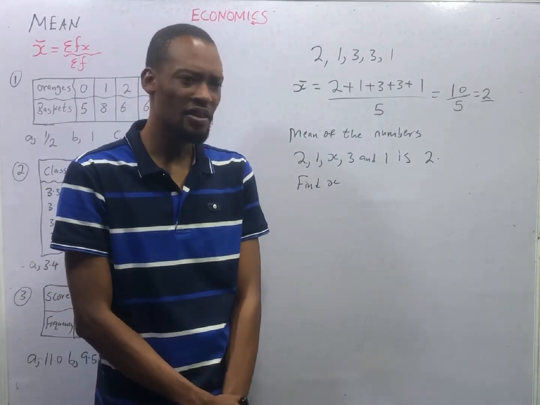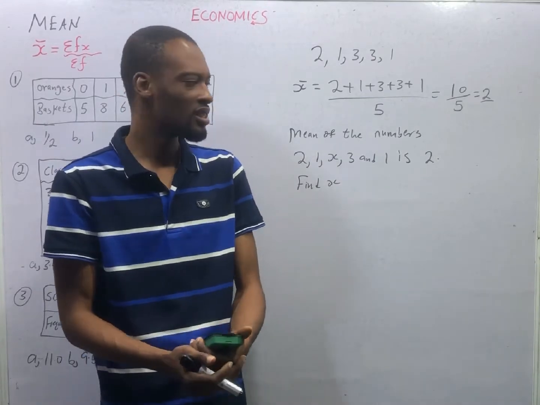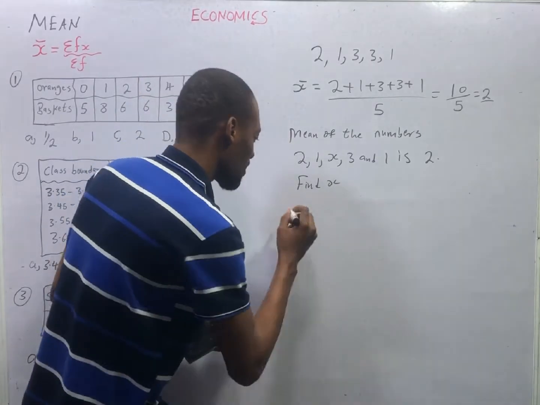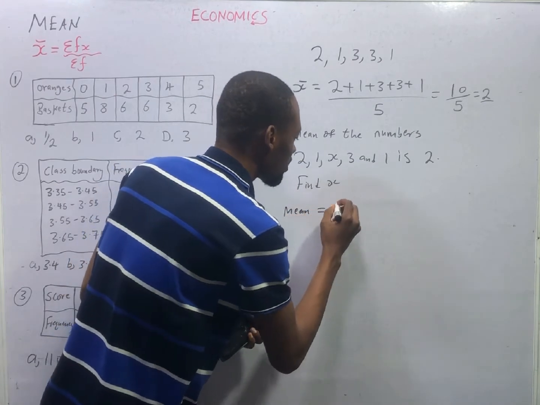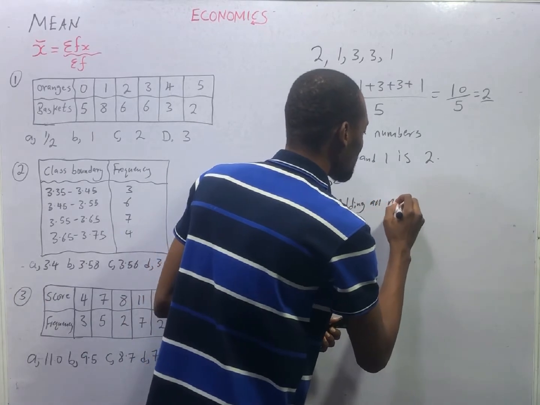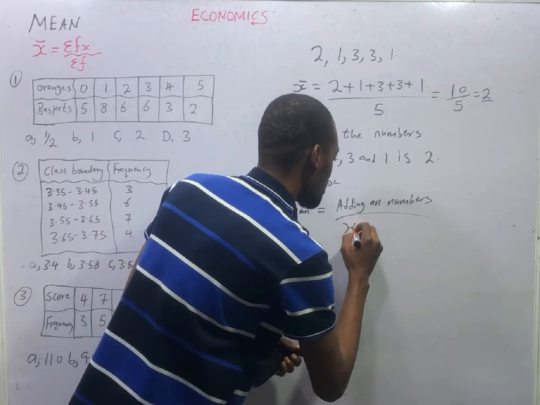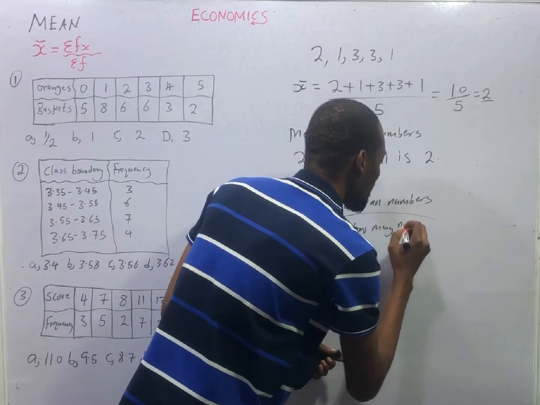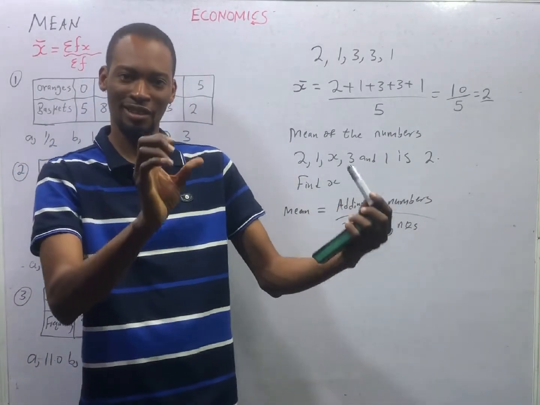How do you analyze questions like this? You tell yourself, what is mean? Mean is addition of the numbers divided by how many numbers. Let me write it that way. Mean is equal to adding all numbers over how many numbers.